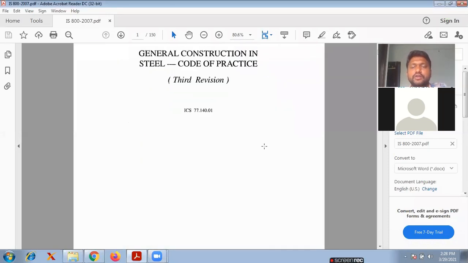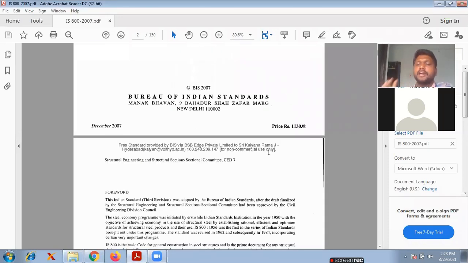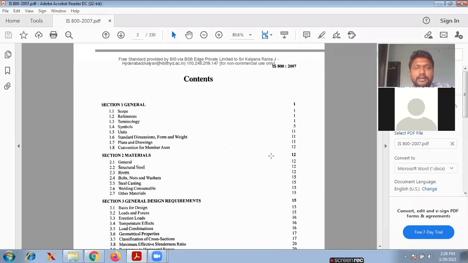Anyway, I will open each and everything and I will tell you which clauses are very important, which page number is very important, and from which page number you have to take the formulas to design any member in steel. I will explain each and everything clearly once we enter into the problems after 3 or 4 classes. Okay, so I will go through.